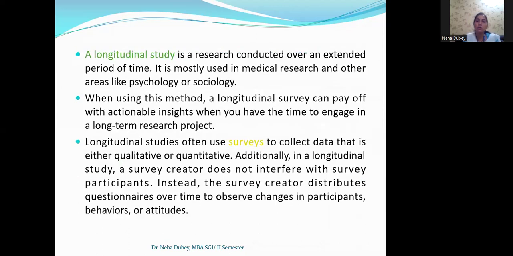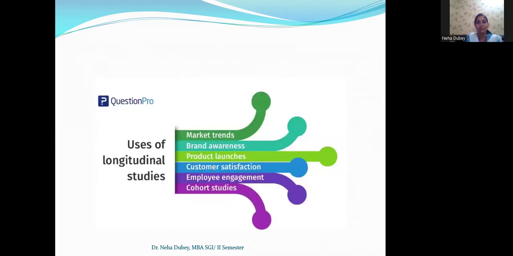In a longitudinal study, we can extend the period. Meaning the research is done over a period of time, used in medical research where certain things are done, then observation and experiment are done. So it takes a long time. When using this method, a longitudinal survey can pay off with actionable insights when you have the time to engage in long-term research projects. So the uses of longitudinal studies are market trends, brand awareness,